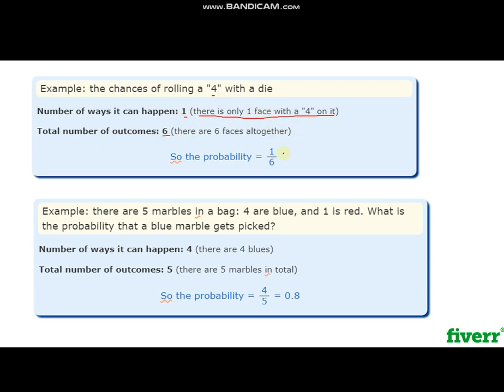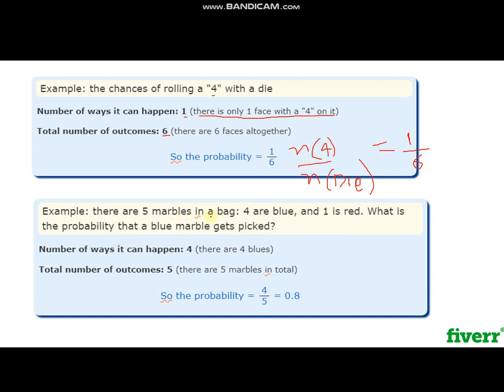So it is 1 divided by 6: 1 because 4 can only occur once at a time, and 6 in total. It's just a simple example.